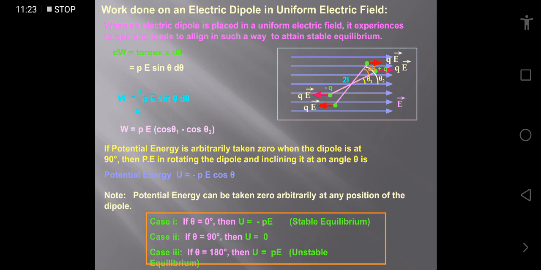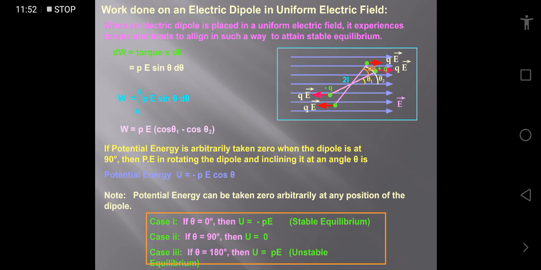Here are three cases. Case number 1, if theta is 0, meaning the dipole is aligned in the direction of the electric field, then it is the stable equilibrium condition. At that time, the potential energy comes out minus pE, which is the minimum potential energy.